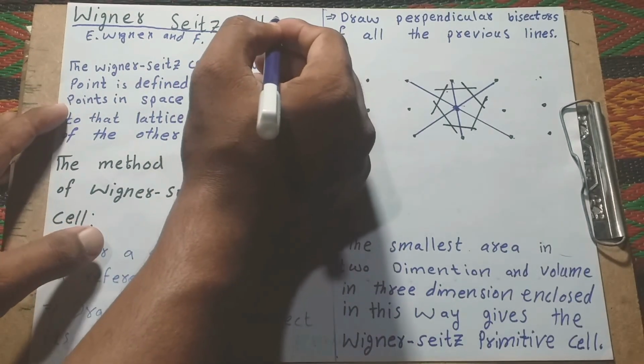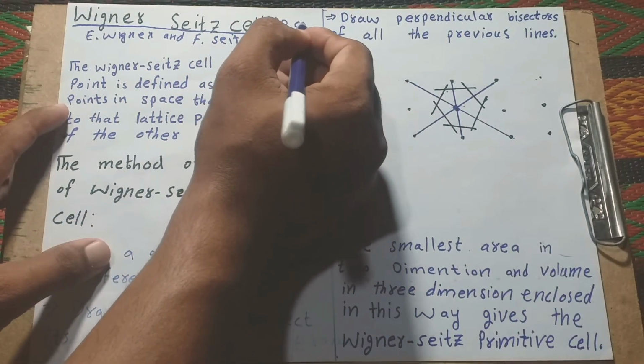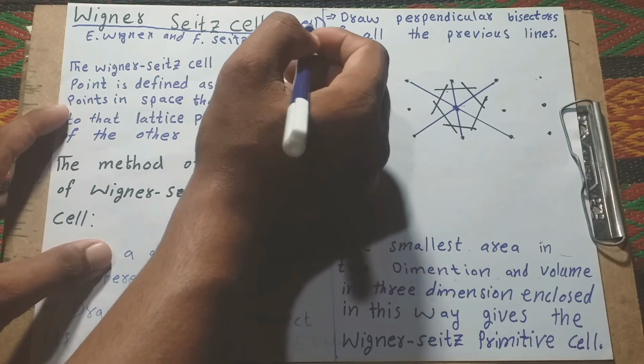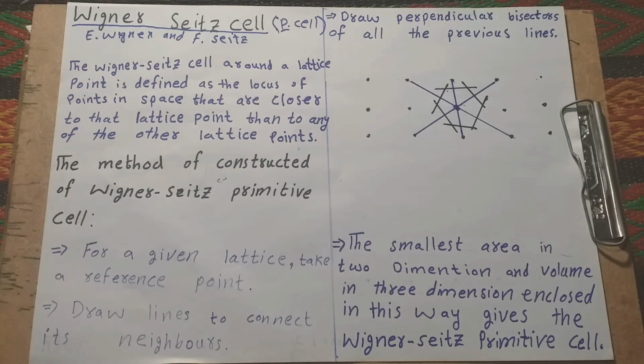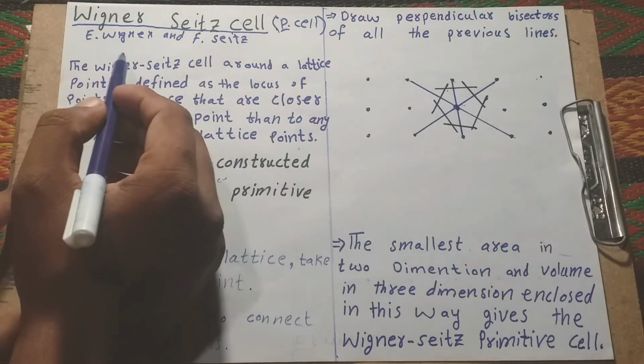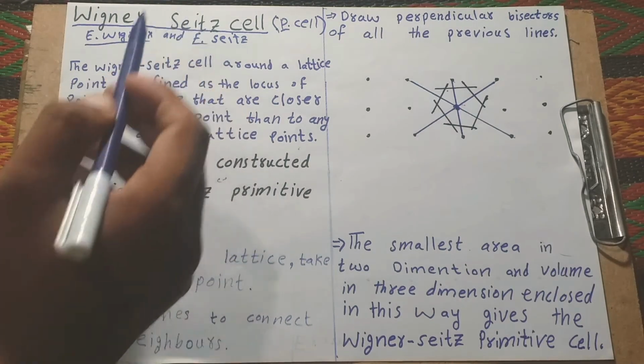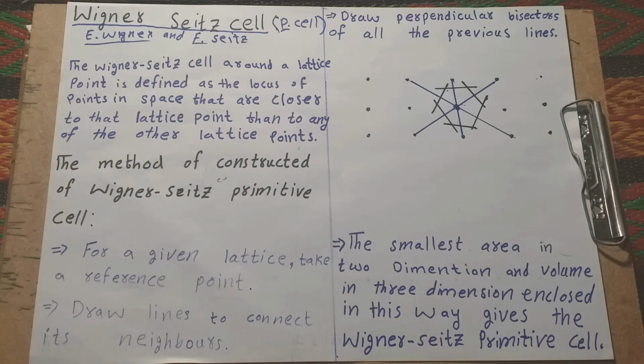The Wigner-Seitz cell is also known as the primitive cell. P means primitive cell. What is a primitive cell? It is the smallest unit of volume of crystals. What is a crystal? Anything obtained by freezing is known as a crystal. A crystal consists of many units of volume. Now our topic is the Wigner-Seitz cell.